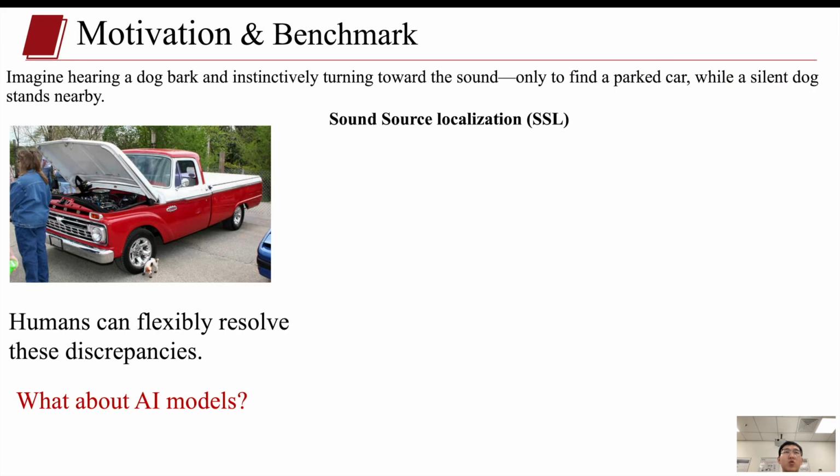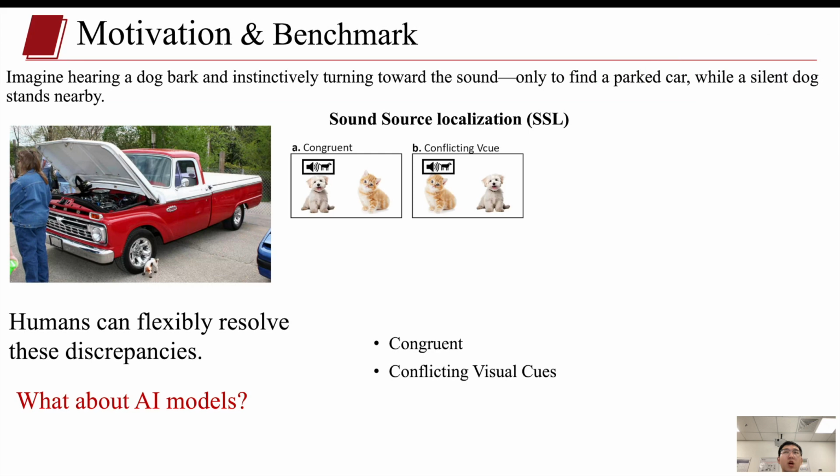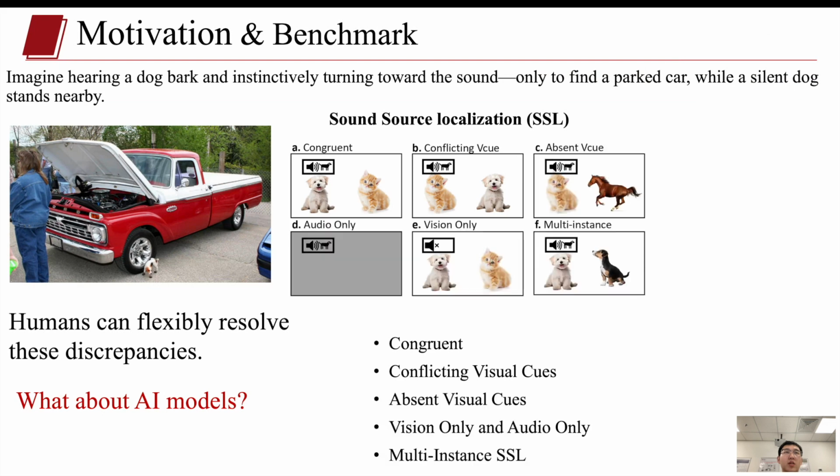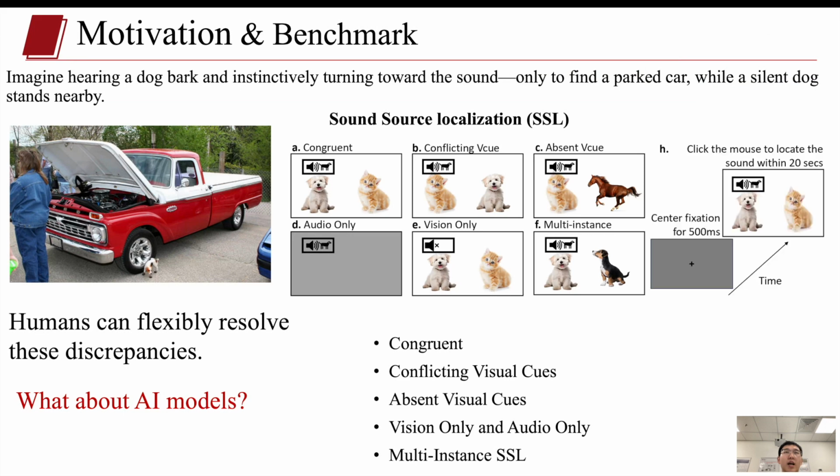First is the congruent condition, where audio and visual cues align in both semantics and location. The second is conflicting visual cues, where semantics match but locations don't. We also introduce other experimental conditions. Please check out our paper for details. To compare AI performance with humans, we conducted a psychophysical experiment in which participants used the mouse to click on the perceived location of the sound source.